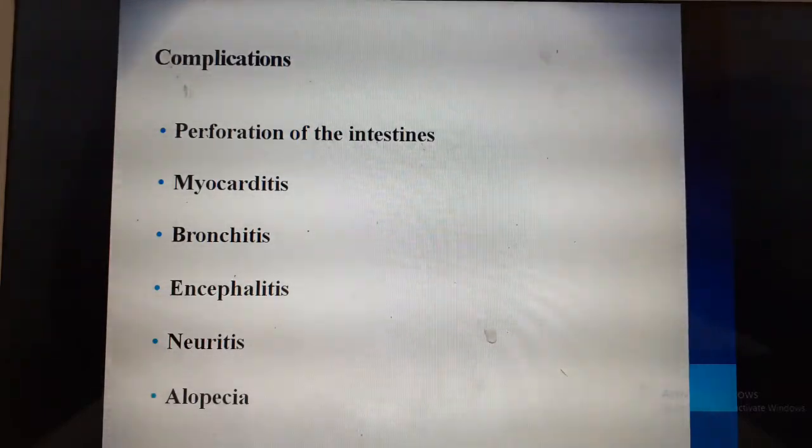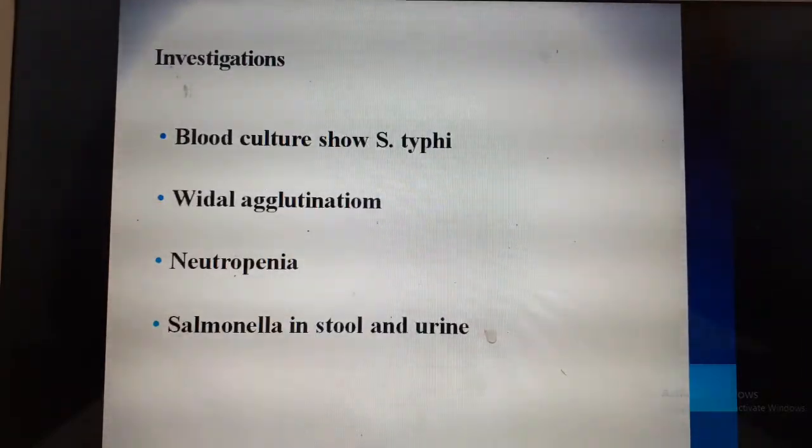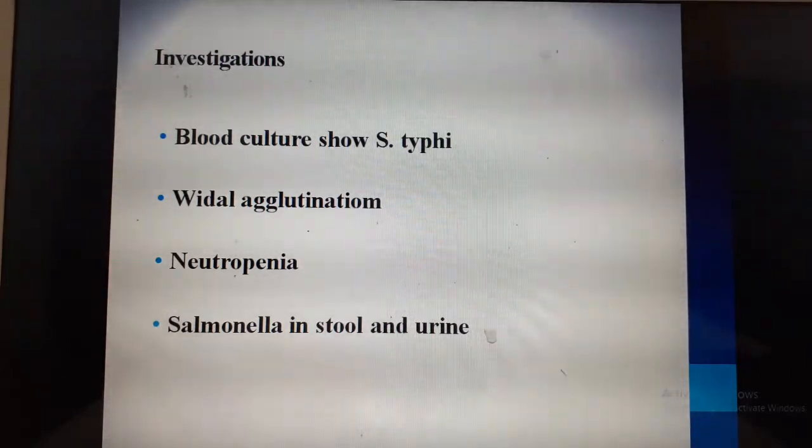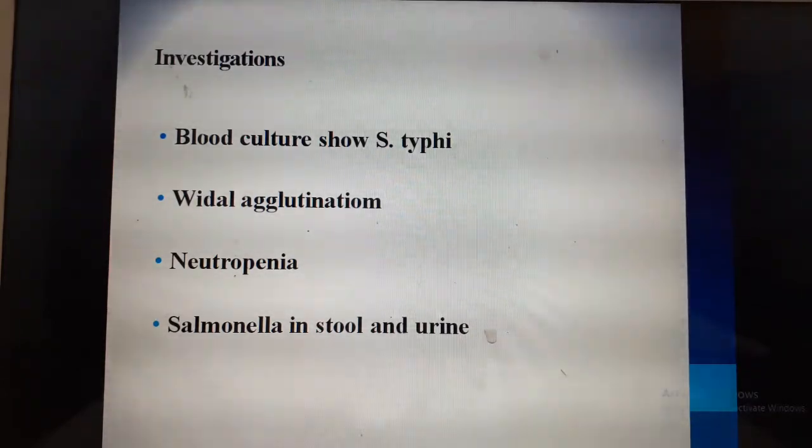It can also lead to myocarditis, bronchitis, encephalitis, neuritis, inflammation of the nerve, and alopecia. They can relapse because for at least 3 months the bacteria gets excreted in the stool and urine. So blood culture is the best thing which can show the Salmonella typhi. Vidal agglutination or Vidal test is done on the 5th to 7th day after fever or infection occurs. Neutropenia, where the WBCs will be less.